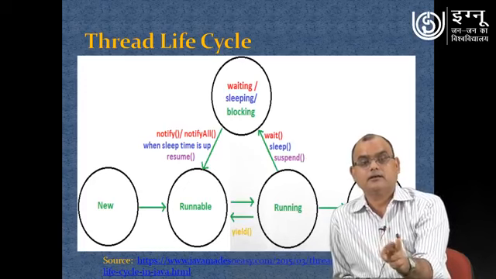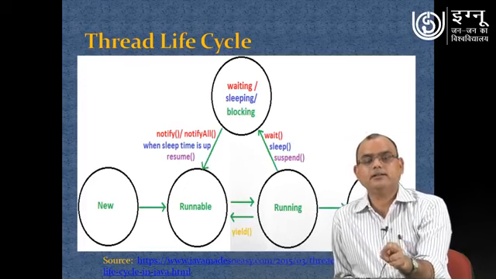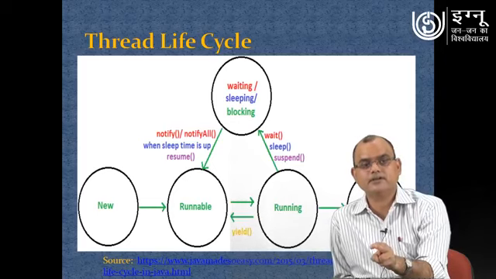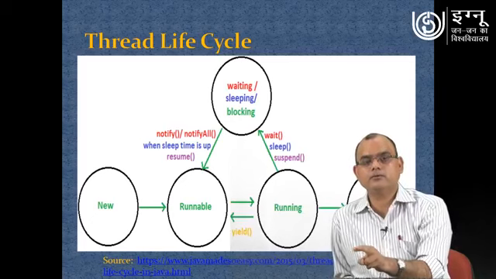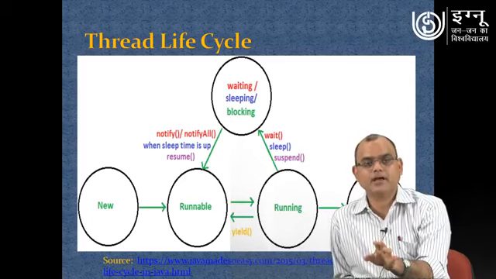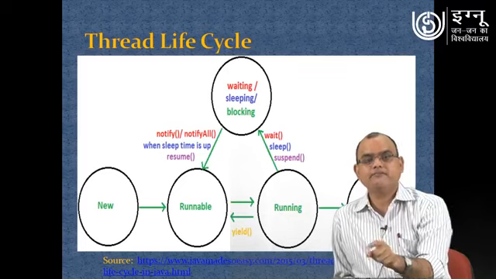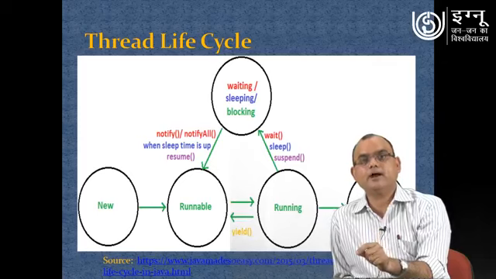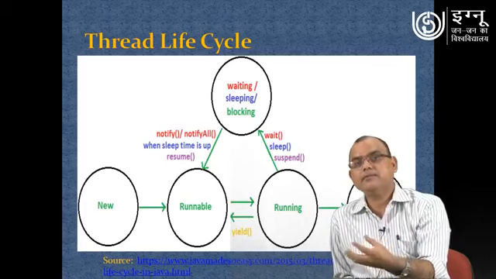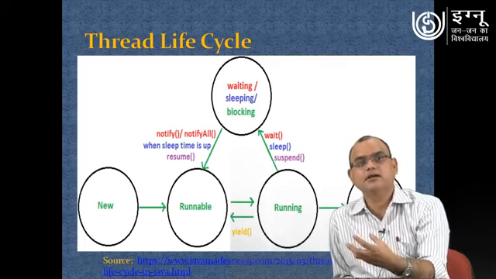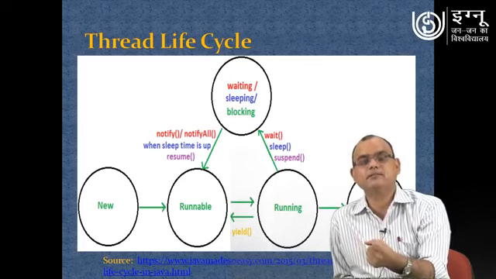The thread is created at the entry level, that is new thread, then it comes into runnable once the start method is invoked on the thread. From runnable it will go into running, and you can yield, you can stop for some moment of time, and then in between there are waiting, sleep and block. That particular cycle provides you the implementation capability. Basically your programming skill or programming logic will demand different activities from different threads.